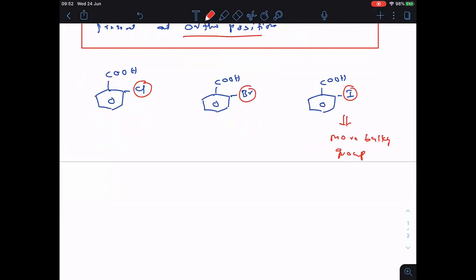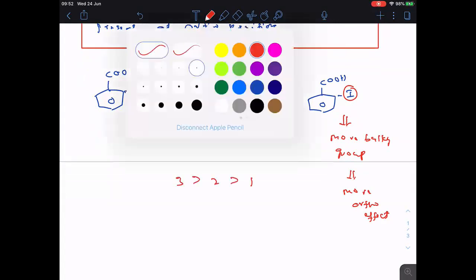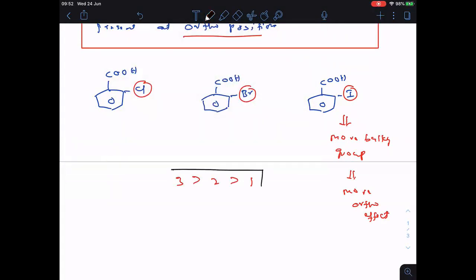More bulky group means more ortho effect will be there. More ortho effect means more acidic it is. Therefore, out of these three, the third one is a stronger acid than the second one, than the first one.